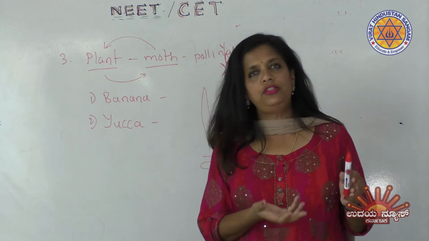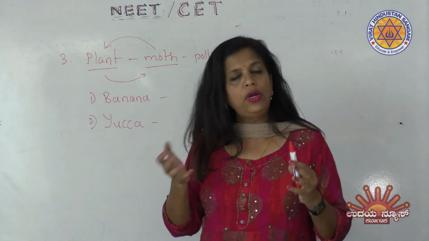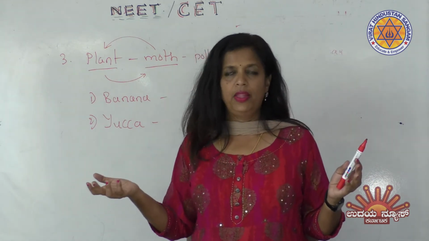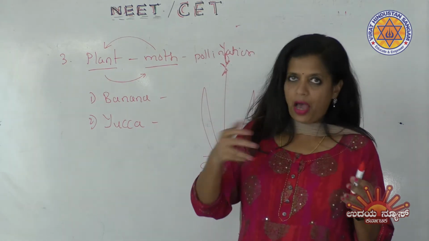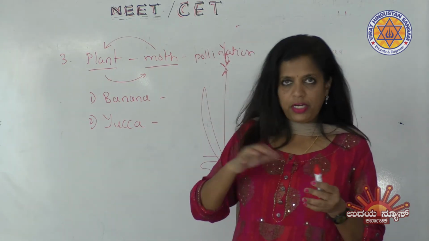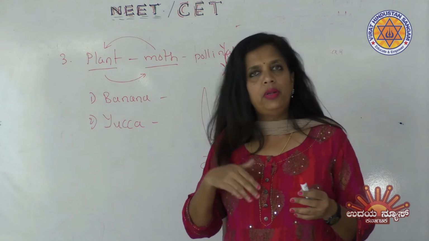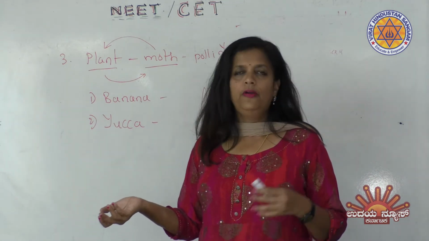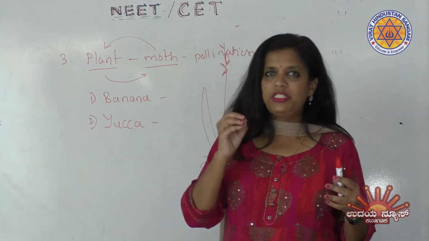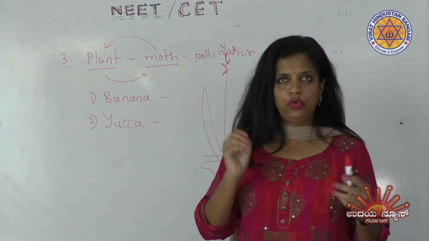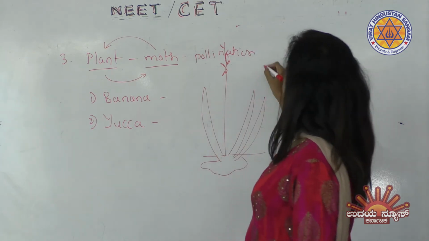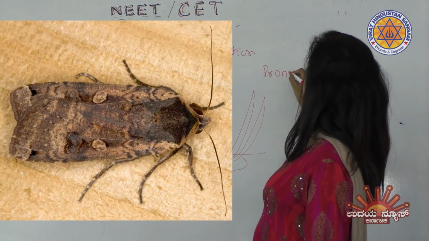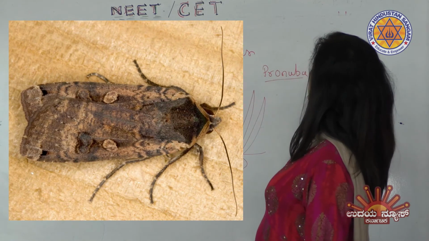If the flower is not there, then the mother cannot lay the eggs in any other area. And once this happens, while the moths are moving, they will take the pollen grain off their body parts and transmit it to another plant. Therefore, this plant is specifically pollinated by Pranuba. The name of the moth is Pranuba.